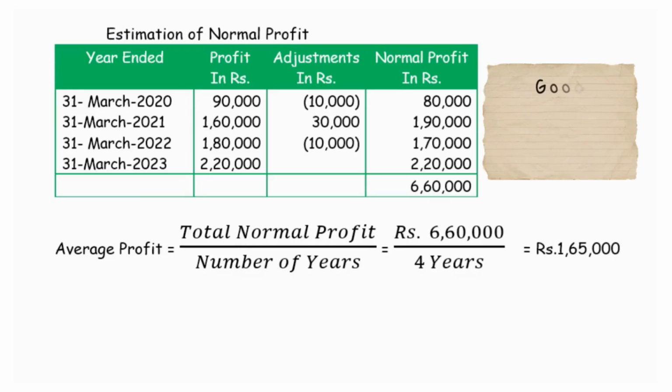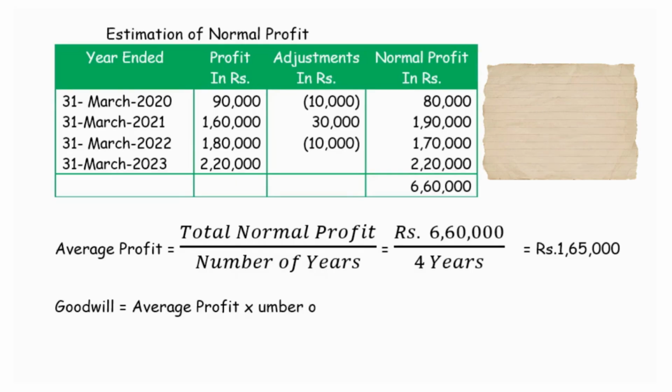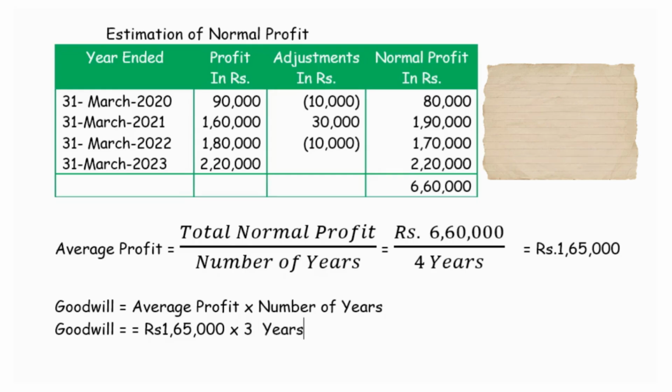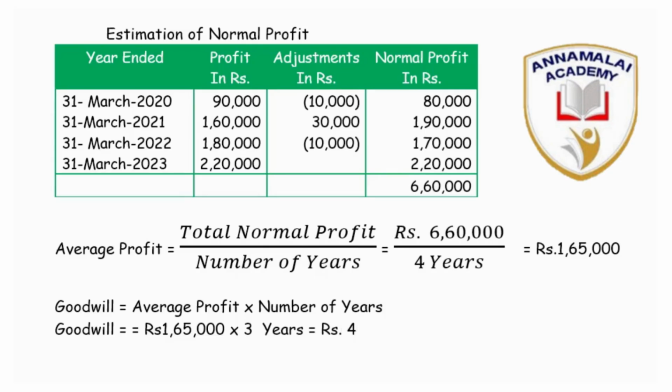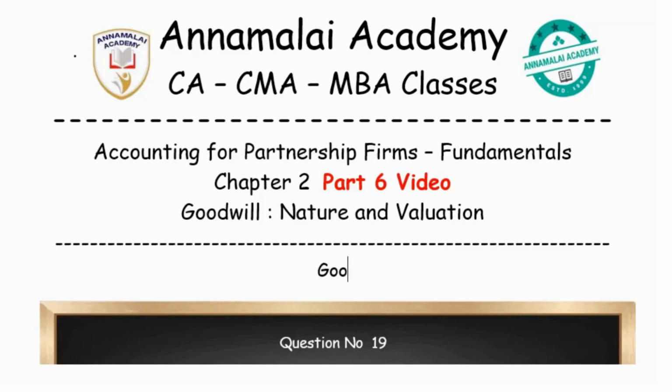So it works out to rupees 1,65,000. So goodwill, we are asked to estimate the goodwill based on the average profit method. Average profits into number of years. In this question, the average profit is rupees 1,65,000 and it is to be computed for 3 years. So working out this, the goodwill is rupees 4,95,000. This is how the goodwill is to be calculated on the average profit method. Next question in goodwill valuation.